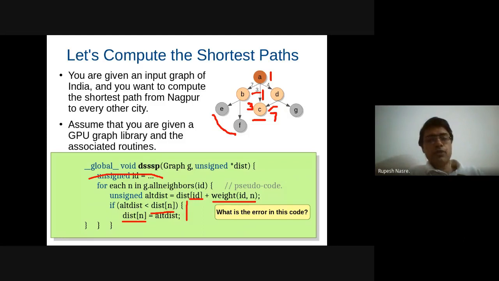Very good. That's a very good observation, and we will study this a little bit when we talk about case studies in graph algorithms. There are different ways in which this can be implemented. As you can see, we said initially that each thread is operating on each node, which means that even if E and F are not really the nodes on which you should be operating in the first iteration, still I will assign some thread to it. Such processing is called topology driven processing, where each data item gets a corresponding thread, and that data item is getting processed. It will check whether E and F's distances are infinity or not, and only then it will proceed.